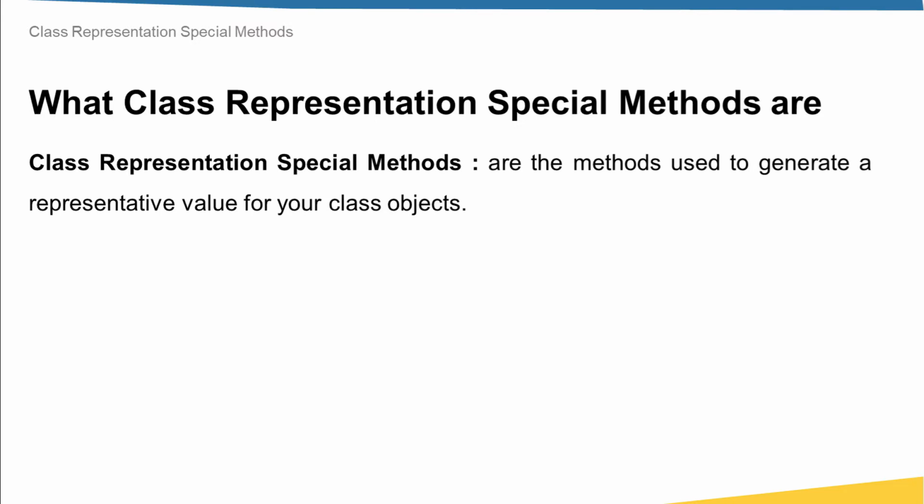Simply, these are the methods that are usually used to generate a representative value for your class objects. This representative value could be, for example, a representative string of your object state, and I mean here by state the values of instance attributes. So for example, you want to know some information about the object just by printing that object.